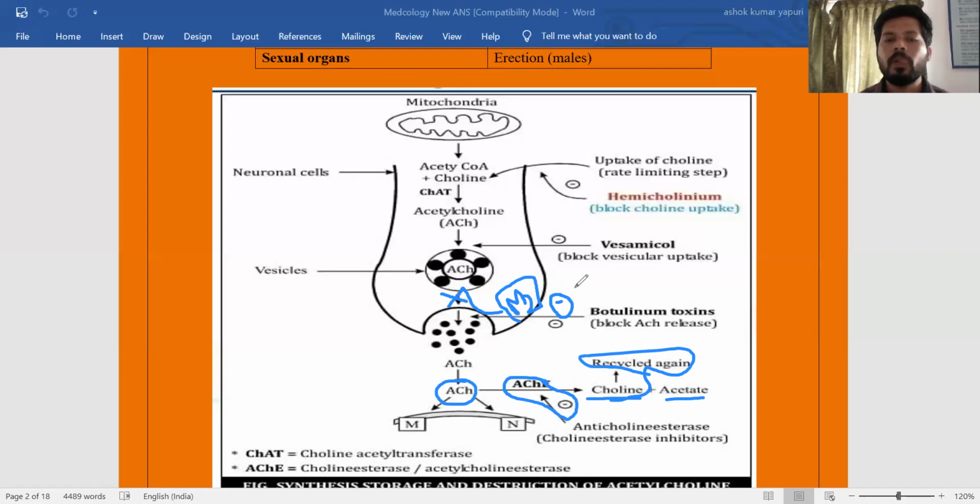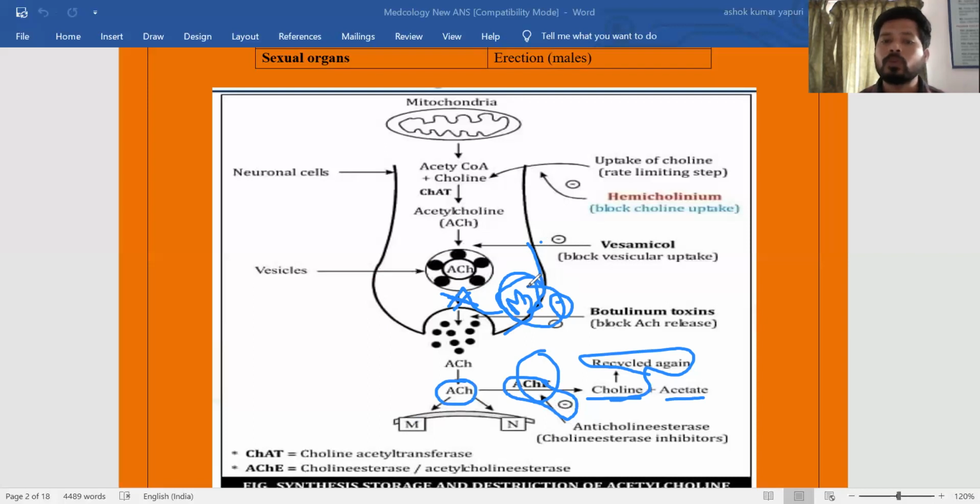So simply what is happening, when acetylcholine action is enough, the autoreceptors present on this presynaptic membrane are activated. This is a presynaptic membrane. Here there are M2 receptors. These M2 receptors are activated, and they give a signal to prevent the release of acetylcholine. So these are the two mechanisms: one is enzymatic degradation, and another is the autoreceptor mechanism.